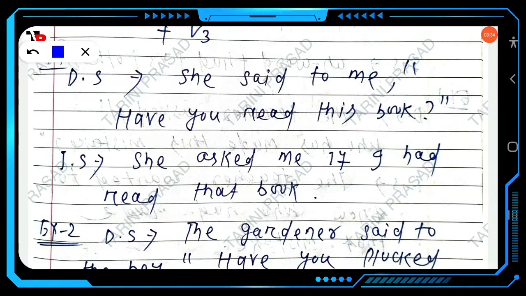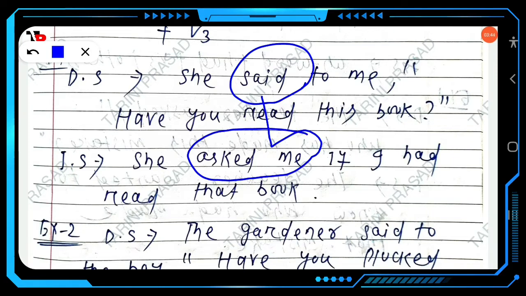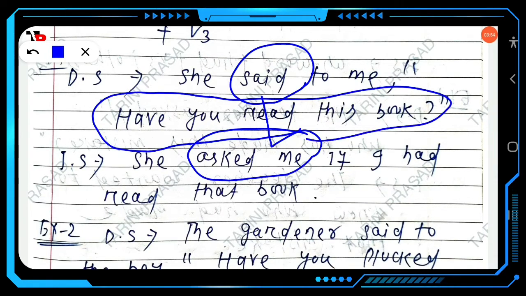In interrogative yes-no we change the reporting verb said into asked, or you can write wanted to know. She asked me... This is a yes-no question in the present perfect, so it will change into past perfect. She asked me if or whether I had read that book.